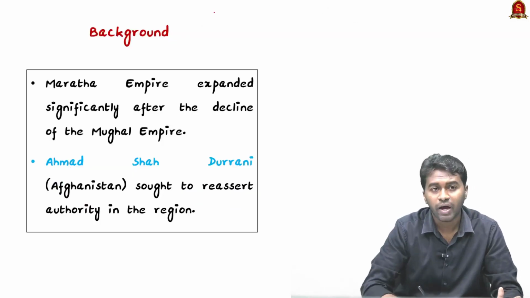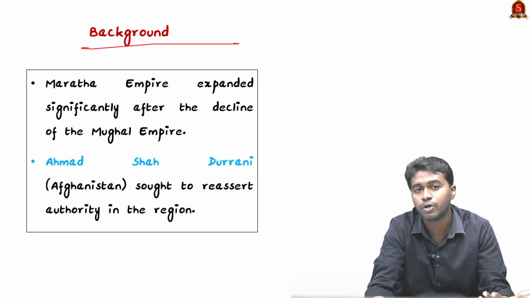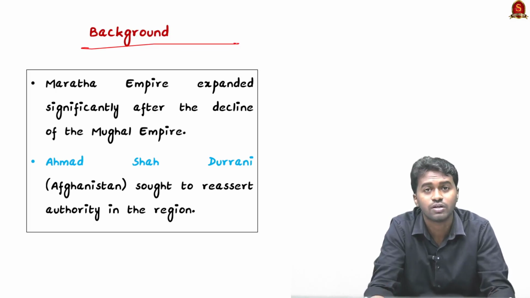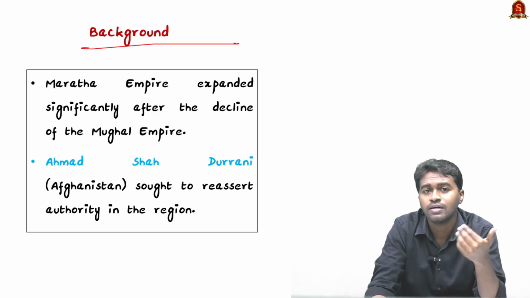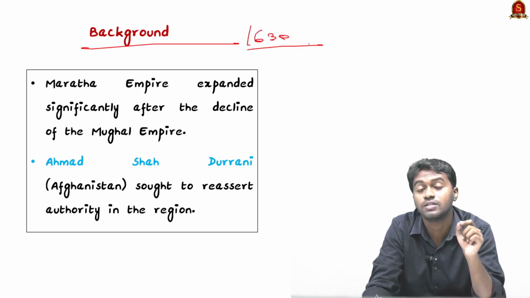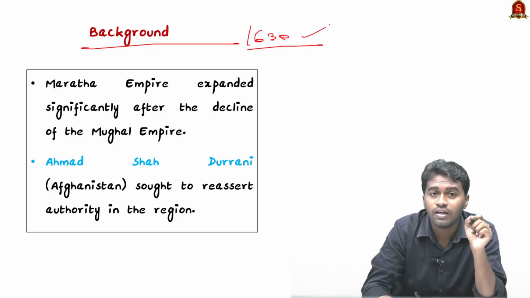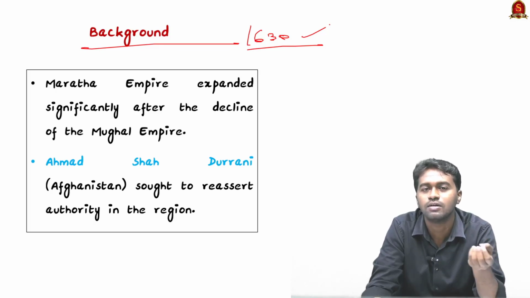Coming to the background, to understand the significance of the Third Battle of Panipat, you should have a basic idea about who the Marathas were, who strengthened them, and what their history is. The Marathas were a group of people who lived in the Deccan Plateau, especially in the rain shadow region, for a very long time, and most of them were engaged in agriculture.